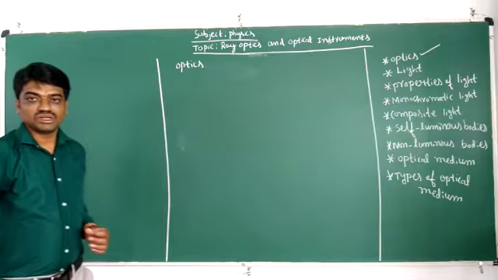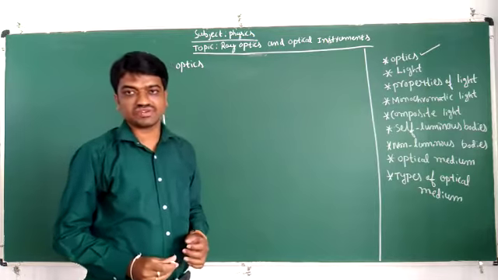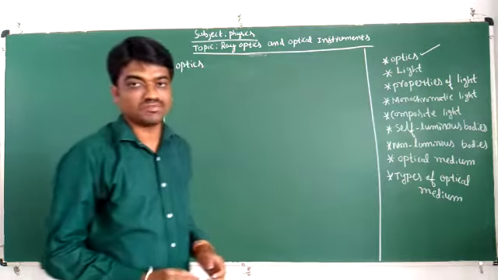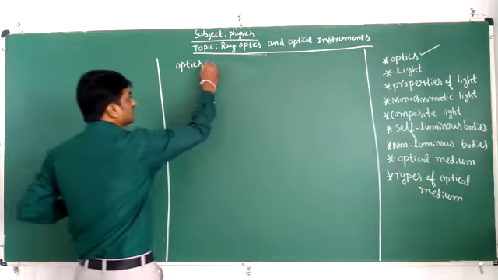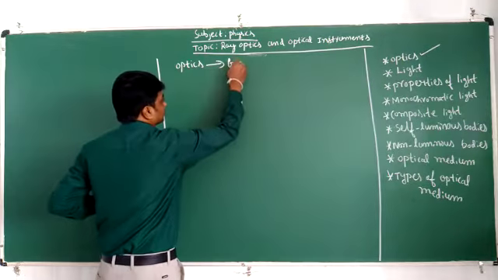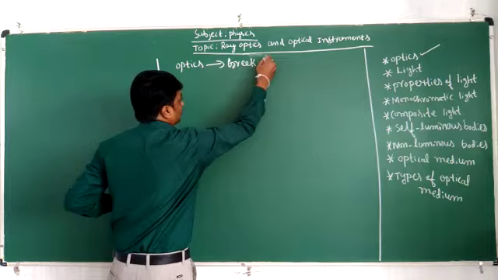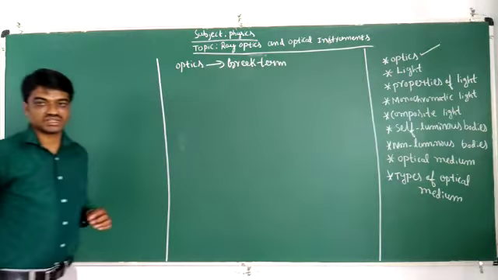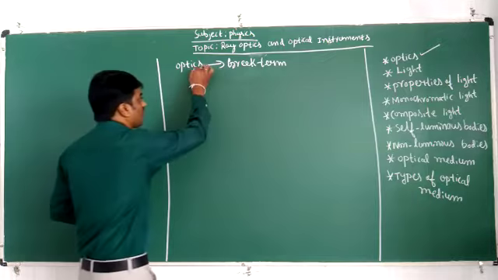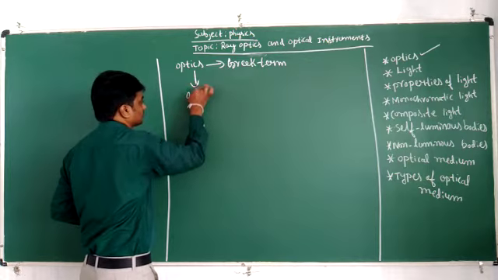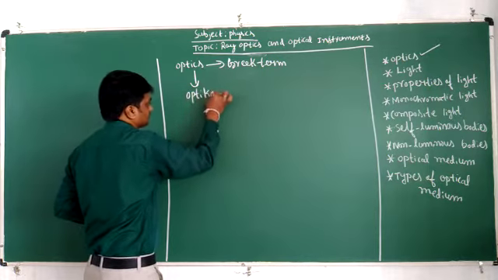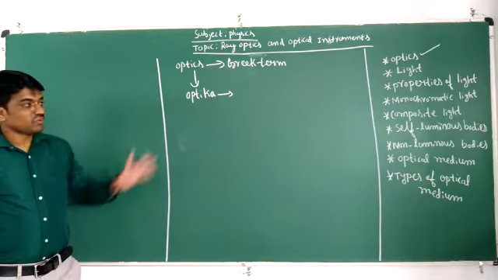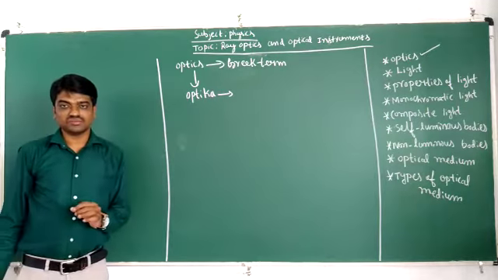Here the word optics is derived from the Greek term optica. Then what is the meaning of optica?